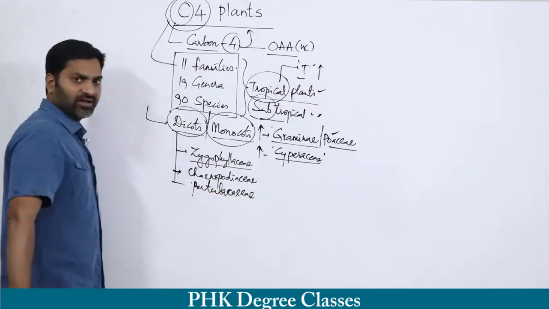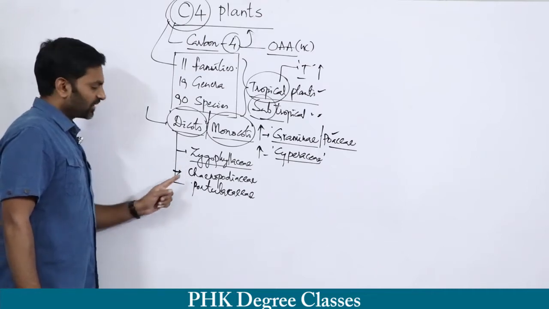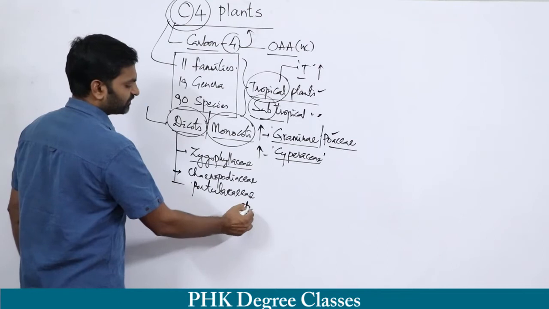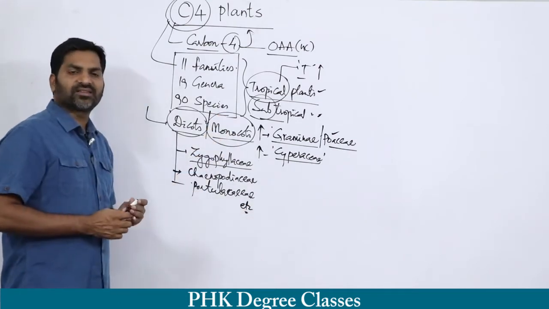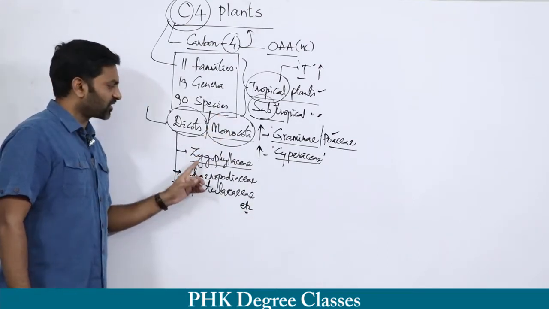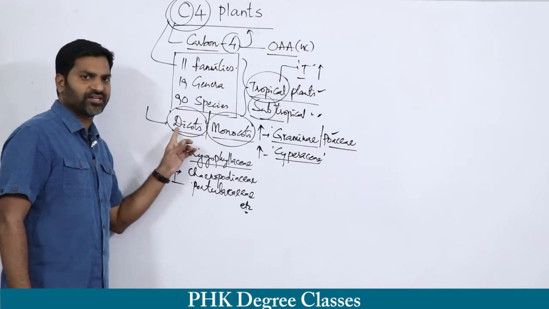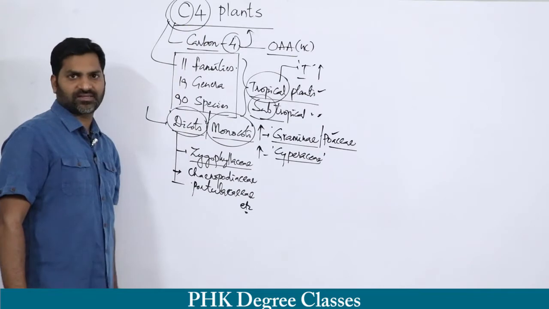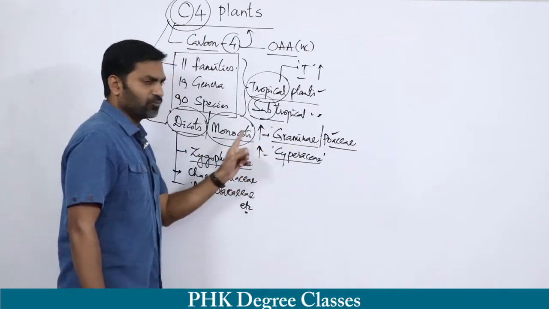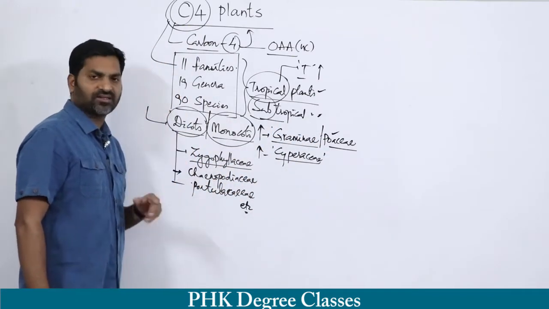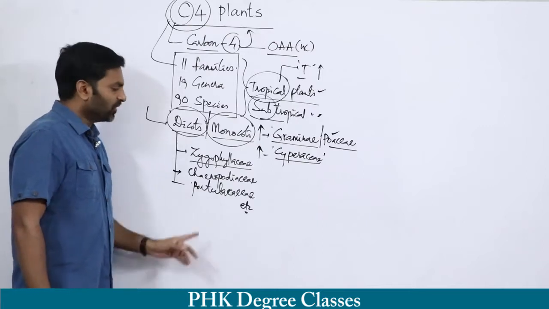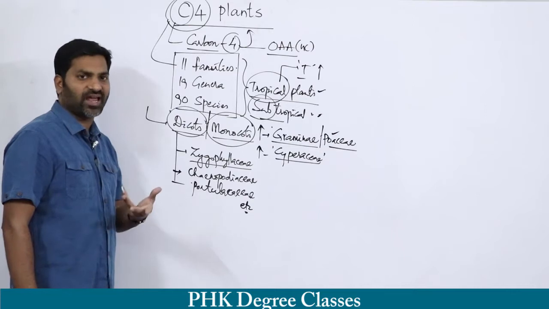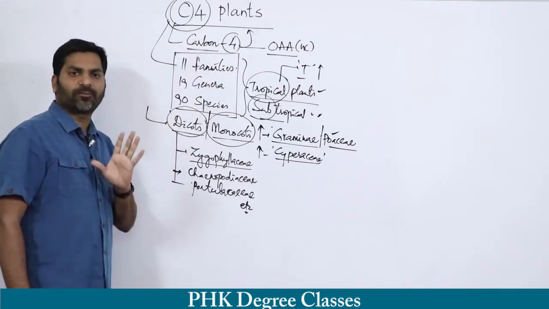So Zygophyllaceae, Chenopodiaceae, Portulacaceae, etc. are examples of plants included in the dicotyledon category. They are showing the C4 cycle, hence they are C4 plants.